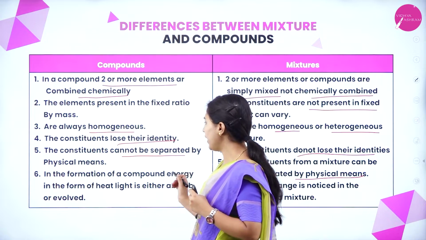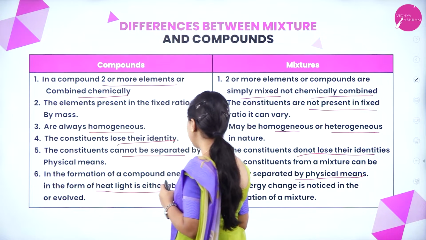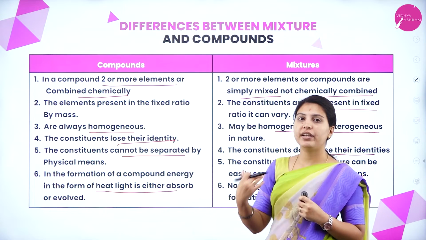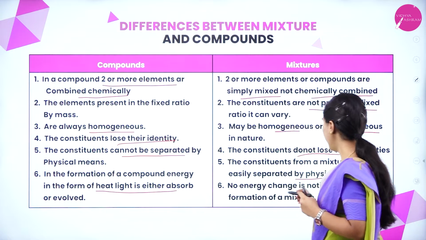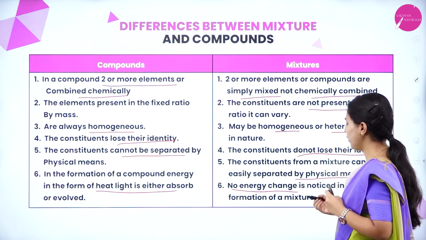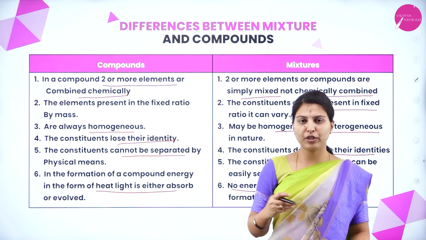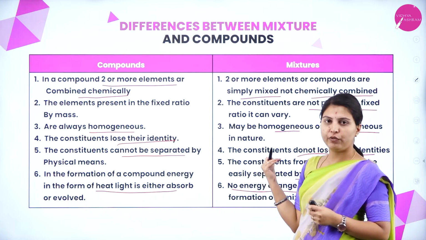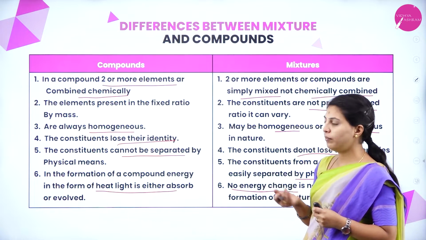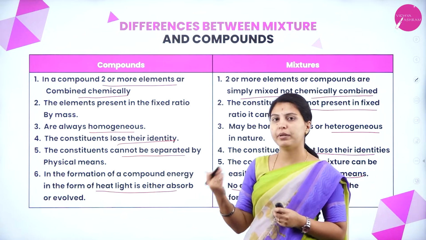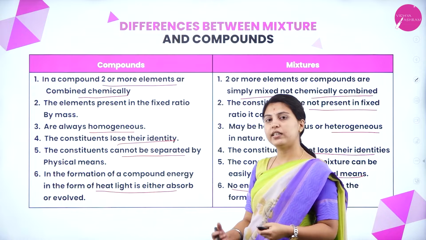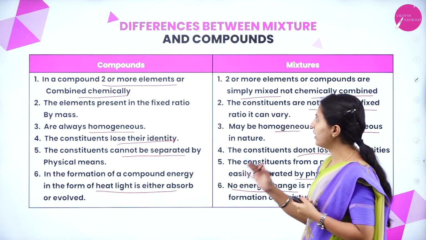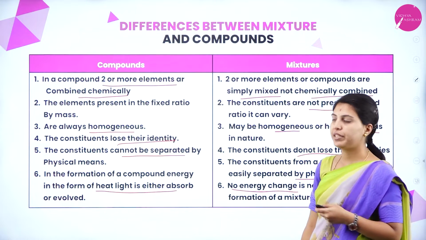In the formation of a compound, energy in the form of heat or light is either absorbed or evolved. It's a chemical reaction, so heat can be released or absorbed. No energy change is noticed in the formation of a mixture, because we are doing it physically, so no energy change is involved. But a compound may be endothermic or exothermic, with heat absorbed or released. These are the differences between compounds and mixtures.